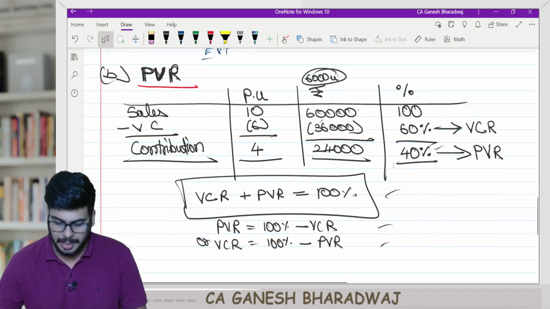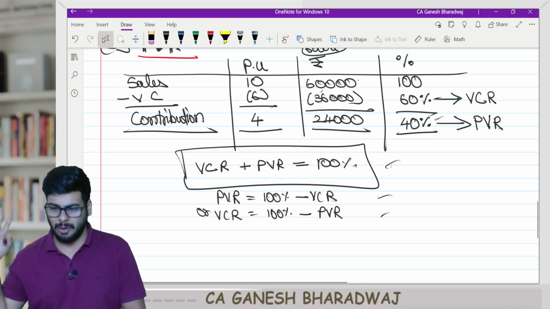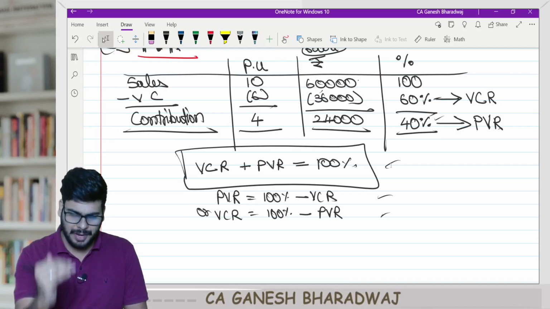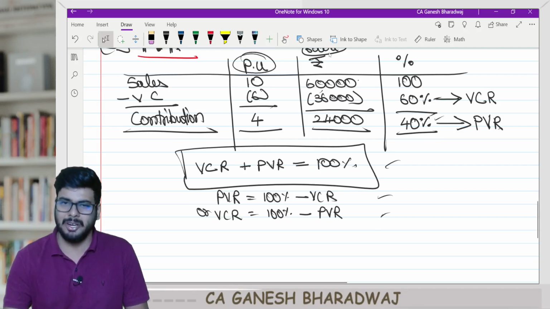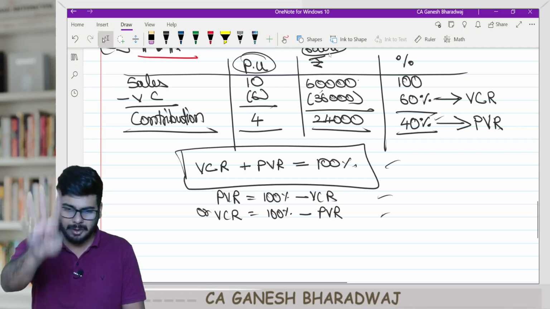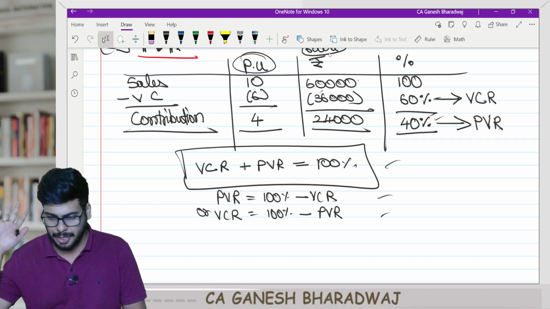So what do you mean by a PV ratio? Contribution divided by sales into 100. VC ratio, variable cost divided by sales into 100. You can either do it on a per unit level or for any volume level. It will be the same. Percentage will not change. Are you clear with this, guys?